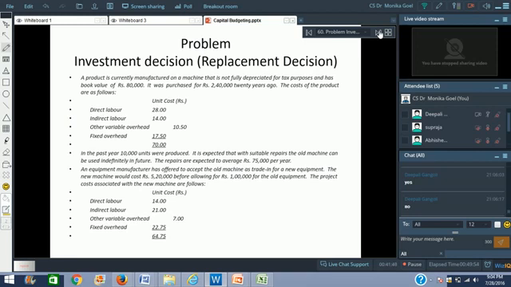So a product is currently being manufactured on a machine that is not fully depreciated for tax purposes and has got a book value of rupees 80,000. The machine has got a book value. So what is book value? You know what is the meaning of book value? Come on, tell me. What is book value?